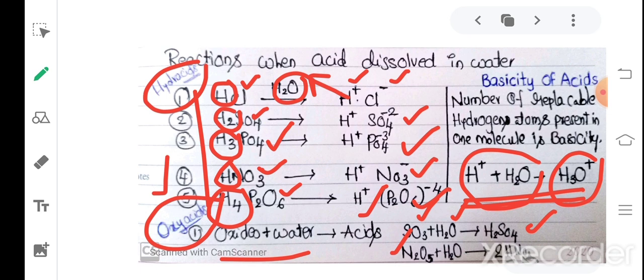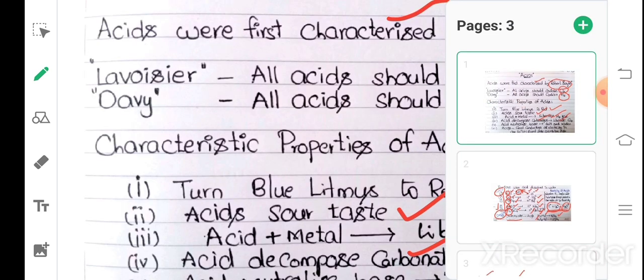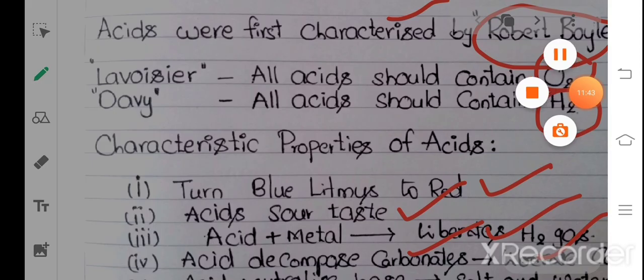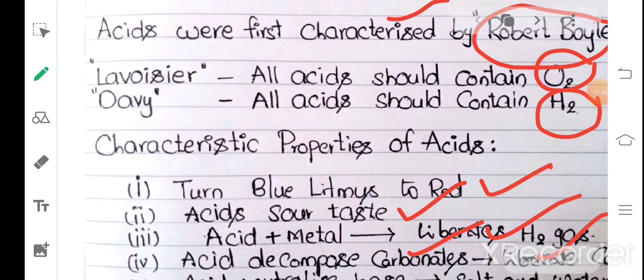So dear students, everyone should make running notes of whatever topics we discussed on the first page. On this page, the third and fourth points, these two activities, are in your textbook. That is, acid reacts with metal and liberates hydrogen gas, and acid decomposes carbonates and liberates carbon dioxide gas. You should read the two activities and prepare the running notes, and if you have any doubts, contact me. Thank you.